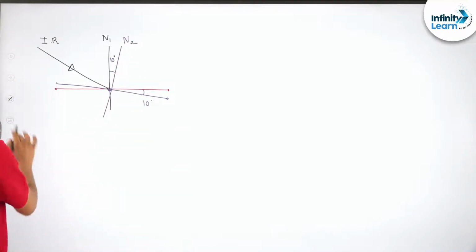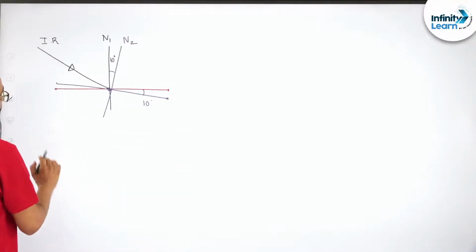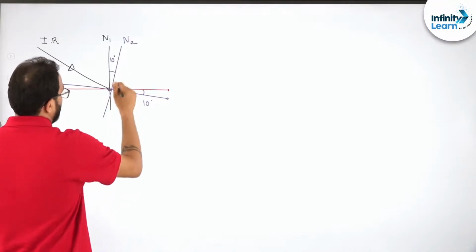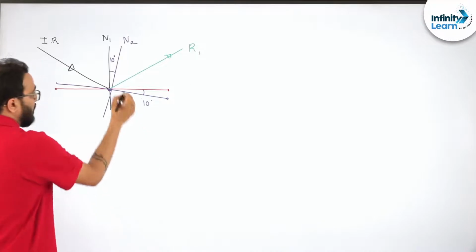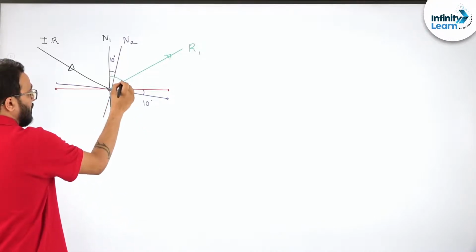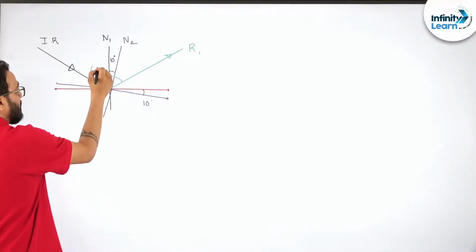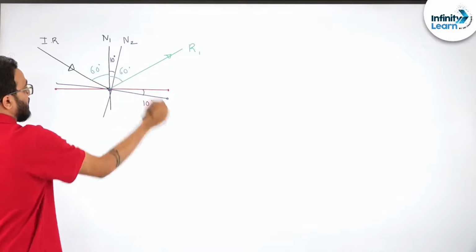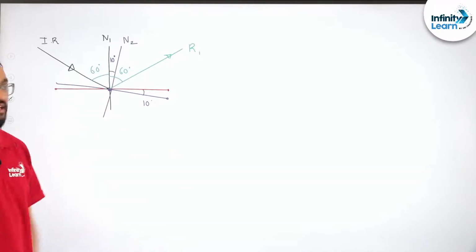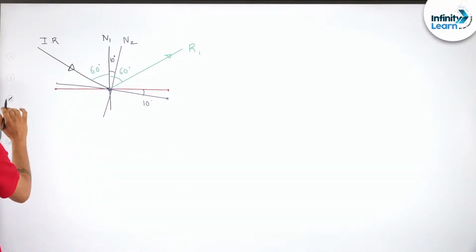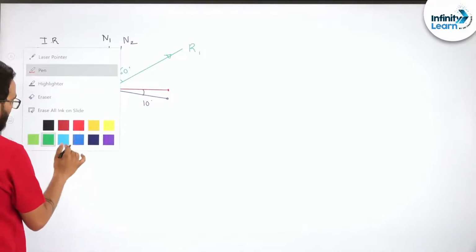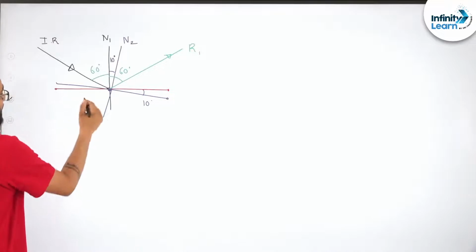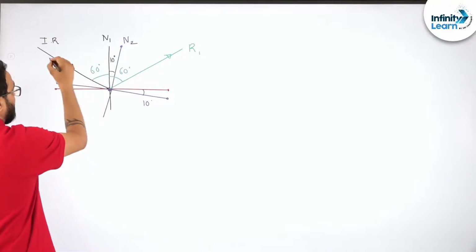Now let me draw the reflected rays. This was your initial reflected ray R1, which was at an angle of 60 degrees. Can you see that? Next time be very careful, students, I am going to use different colors. Next time, this is the normal and this is the reflected ray.